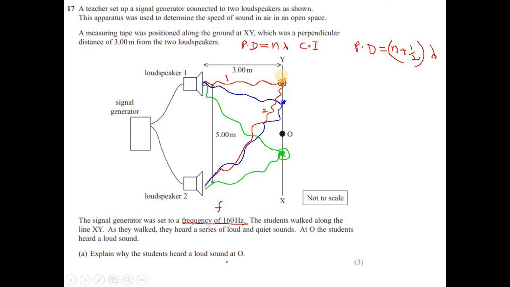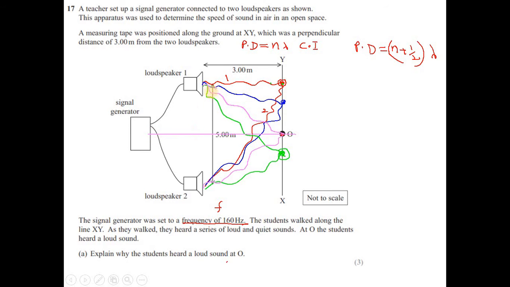So that's the reason when students walk along the line, at some positions they hear a loud sound, at some they hear nothing. But at point O, what is happening? From loudspeaker 1, sound is coming to point O, and from loudspeaker 2, sound is also reaching point O, and O is exactly at the center from the two loudspeakers.